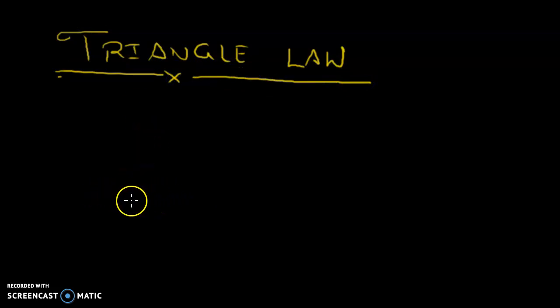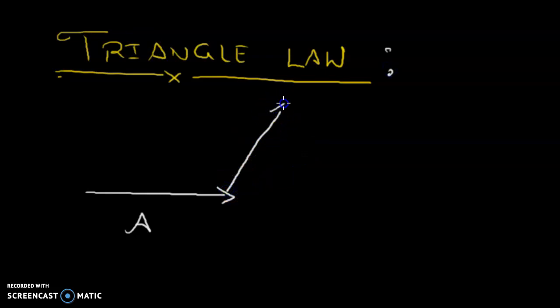See, if there are two vectors and you need to add them, how do we add? If this is one vector, A, and this is another vector, B, we need to match them with the triangle law. We need to match the tail of the other vector with the head of the first vector. So this is the second vector, B. The tail goes to the head of A. If the two vectors are arranged like this, then the resultant of them is represented, I represent it by red color, by another vector in the opposite pattern.